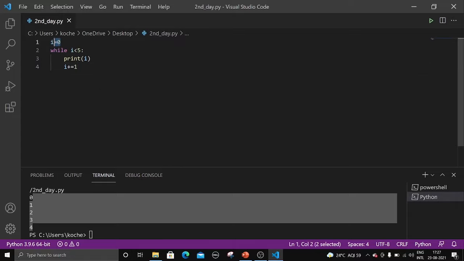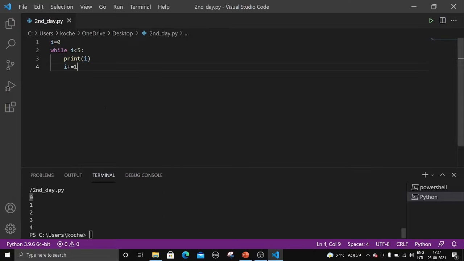First we have taken I equal to 0, right? And we are taking the condition while I is less than 5. So what is I initially? 0. 0 is less than 5, right? If the condition is satisfied, the statements under the while loop are executed. What are the statements under the while loop? These two statements, right? We are printing I. What is I initially? 0. So here 0 came, right? And after printing 0, we are incrementing I. Increment is nothing but adding 1, right? What is 0 plus 1? 1, right? So now I equal to 1.